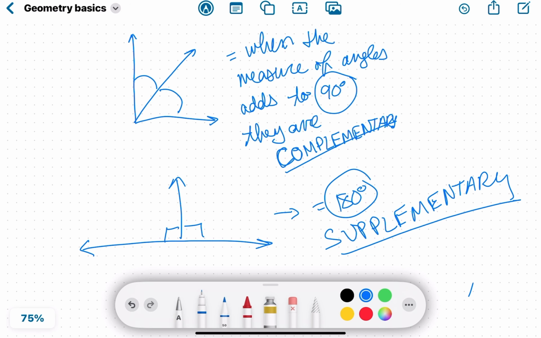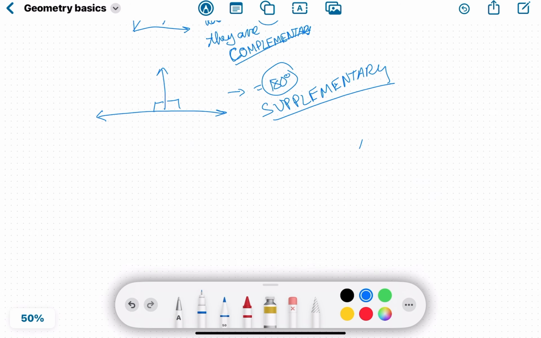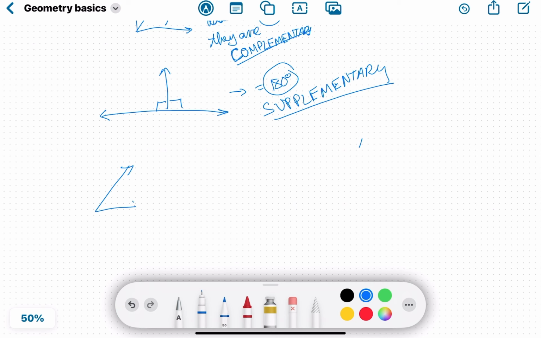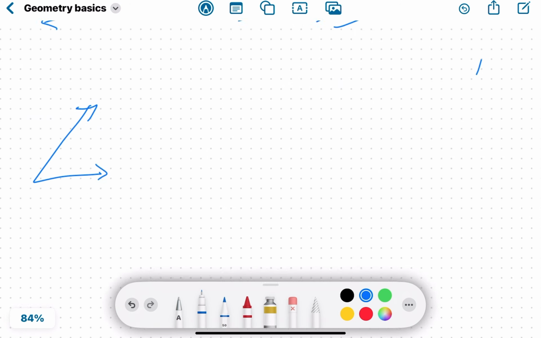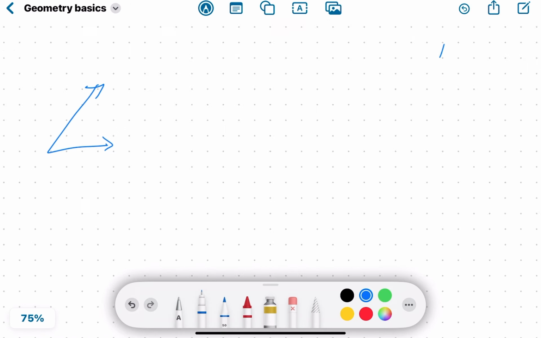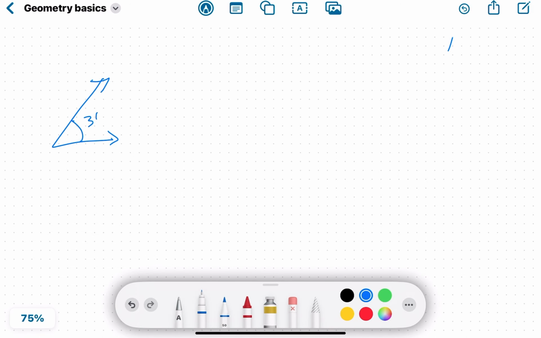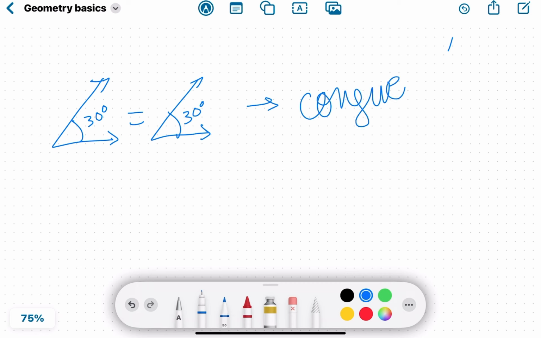Now, if we have two angles of the same measure, so let's say this angle right here is 30 degrees, and then this one also is 30 degrees. These angles are congruent.